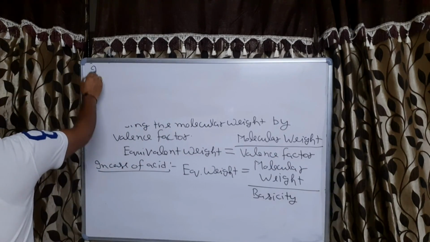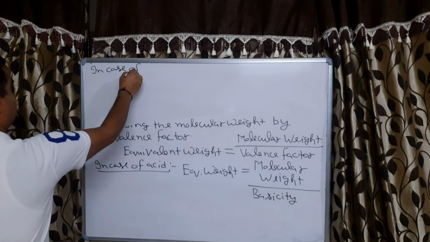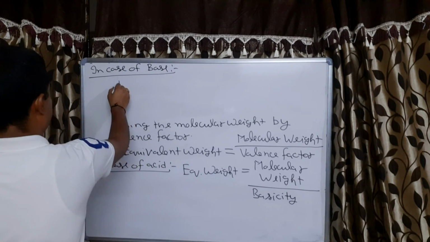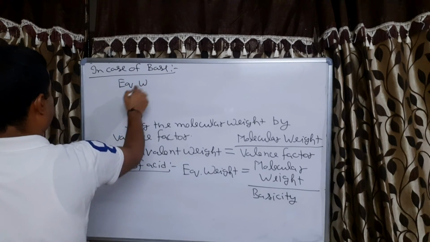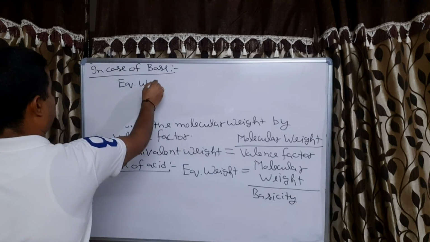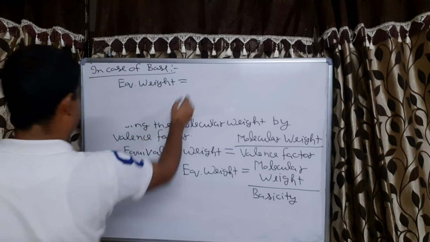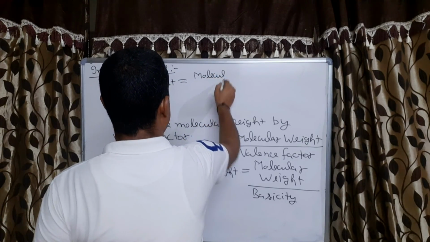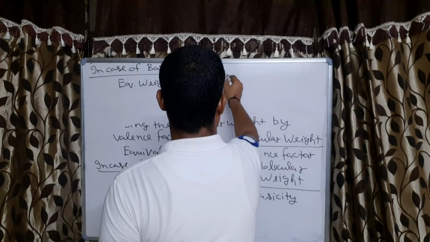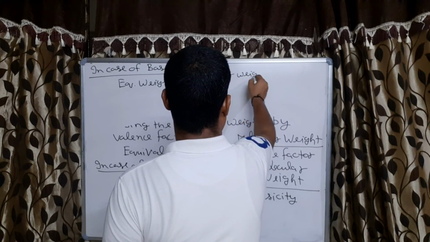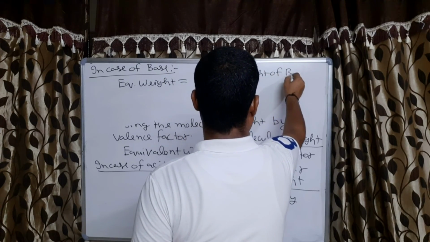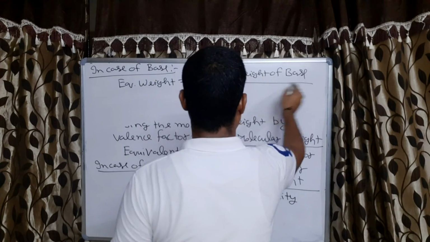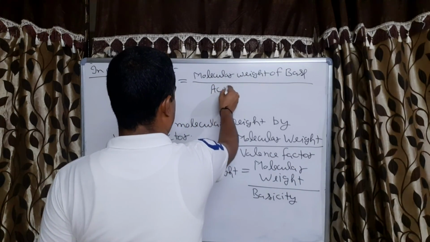In case of base, equivalent weight, EQ means equivalent, equivalent weight is equal to molecular weight of base divided by acidity.